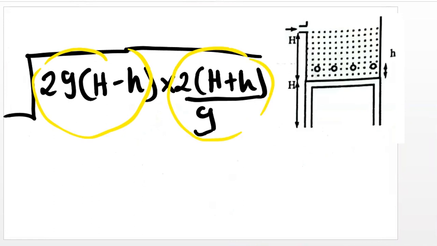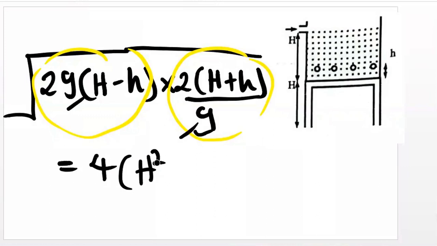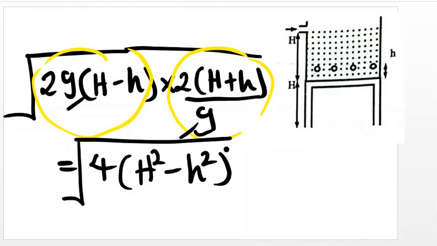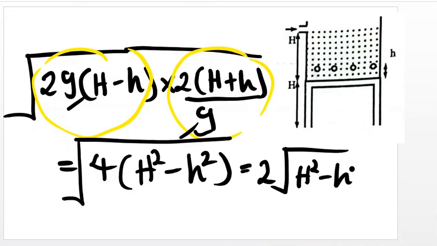Once we multiply these two, now you can see 2 into 2, that's 4. g and g will cancel off. H minus h into H plus h is H squared minus simple h squared, and we get the result. So the answer we are getting is 2 root H squared minus simple h squared.